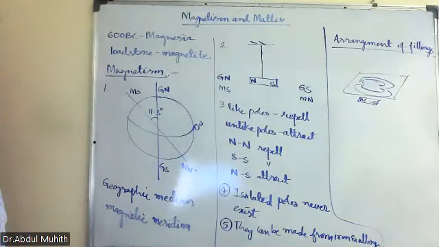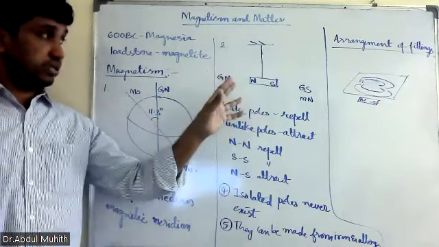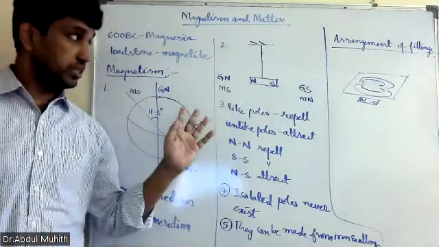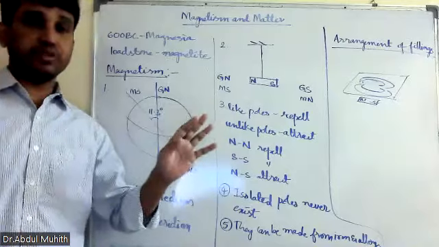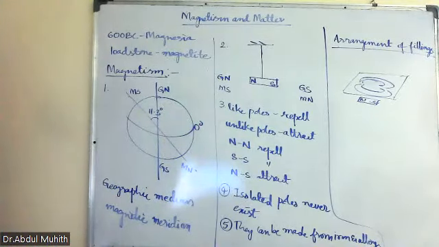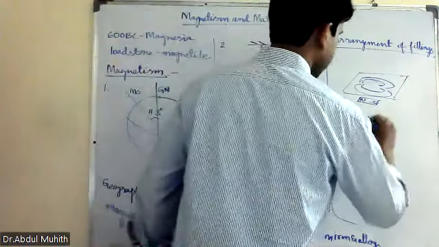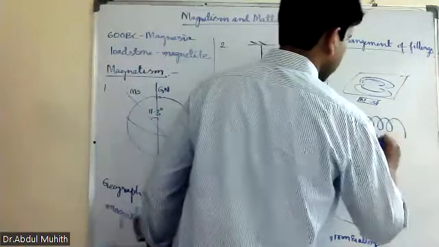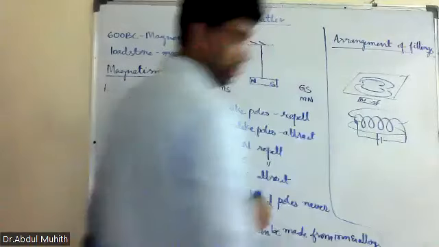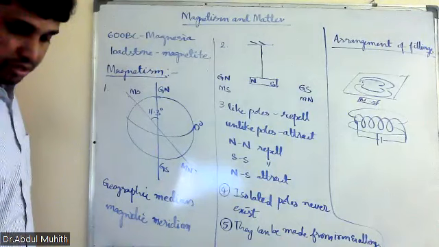It shows that there's a magnetic field around, which means all the iron filings will be arranged in a pattern. It shows the magnetic field lines. Number 2, it cannot tell the direction of the magnetic field lines. After that, a similar pattern of iron filings is observed around a current carrying solenoid. The same thing will happen if you take a solenoid also. Here also it will be the same.